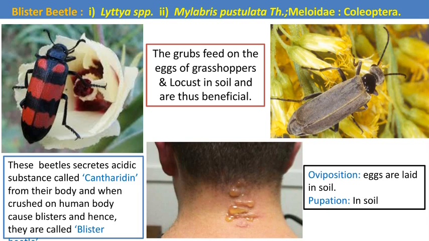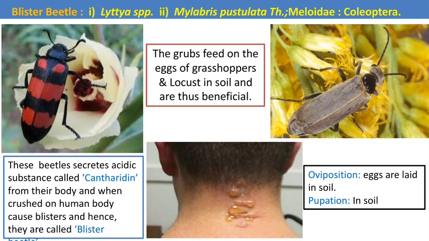After the male and female mating, the female beetle lays her eggs inside the soil. Then after hatching from the eggs, the grub emerges. And the most important thing about this pest is that the grub is beneficial. Why is the grub beneficial? The grub feeds on the eggs of grasshopper and locust inside the soil. Then pupation also occurs inside the soil. Then after the emergence of the adult, it directly attacks the inflorescence of various crops.